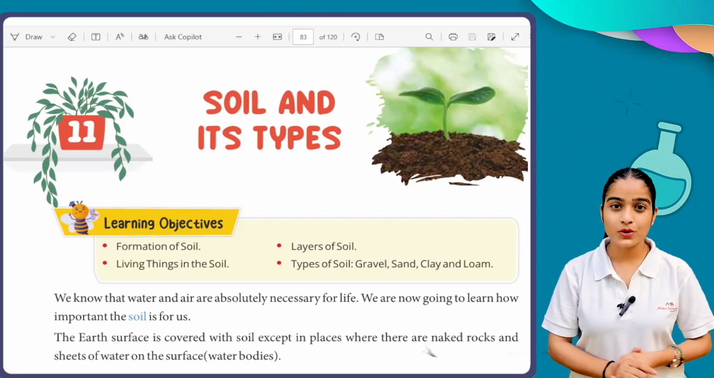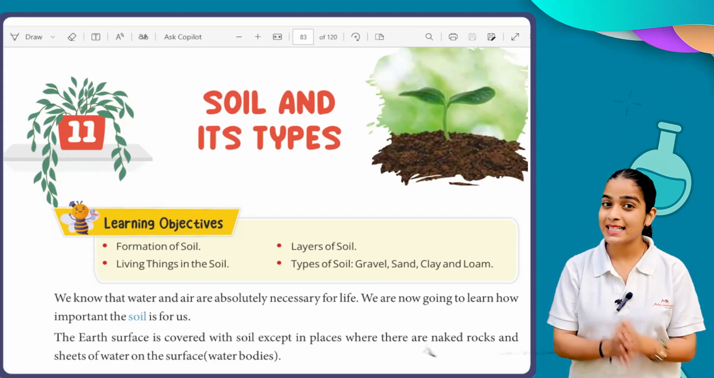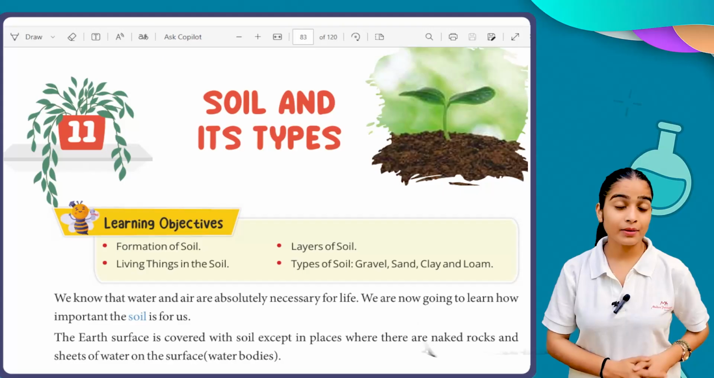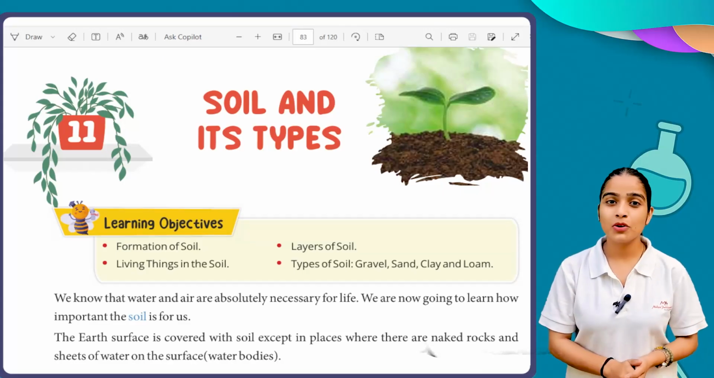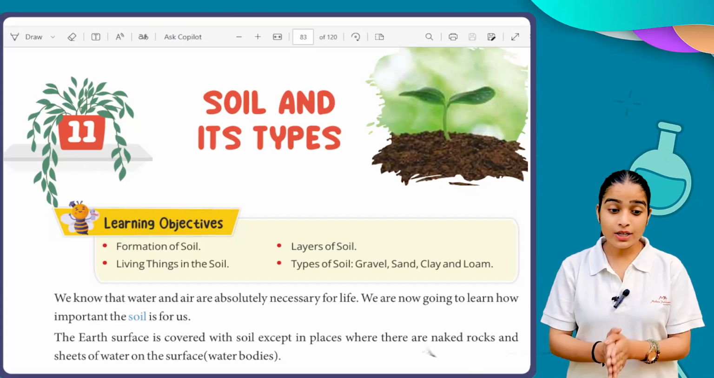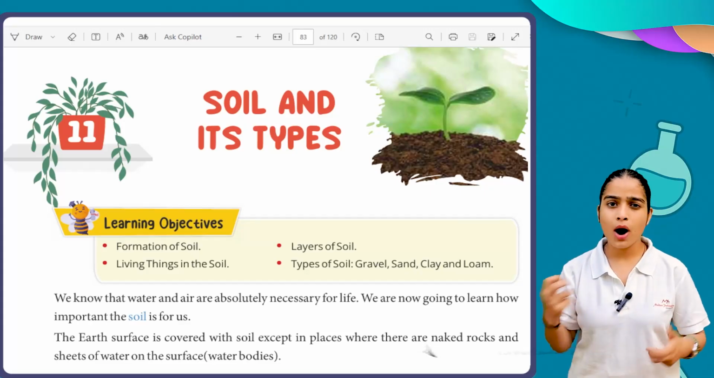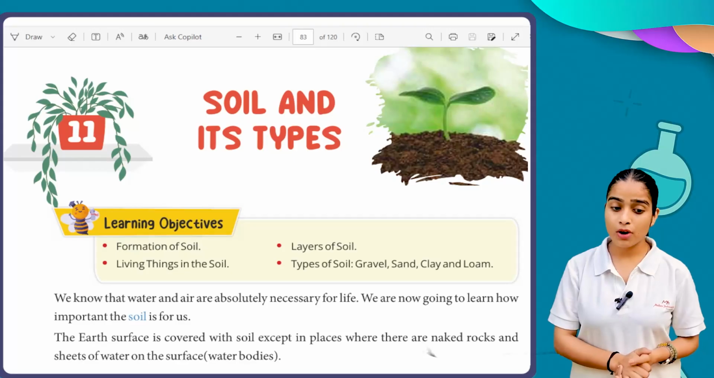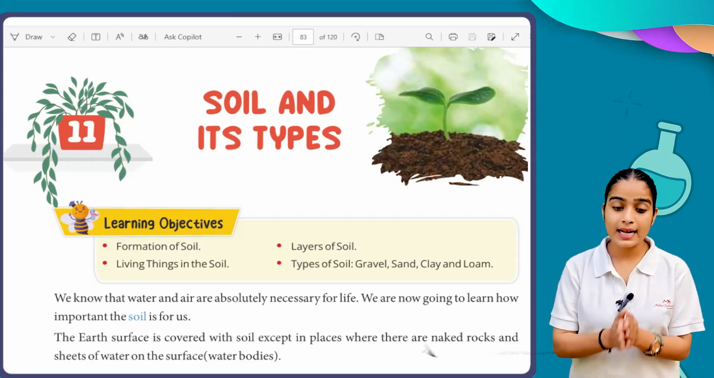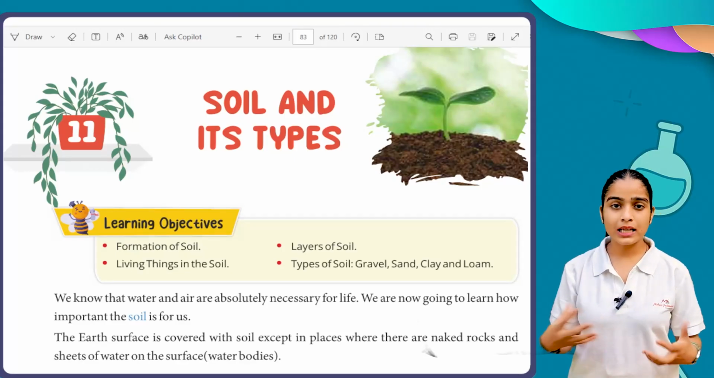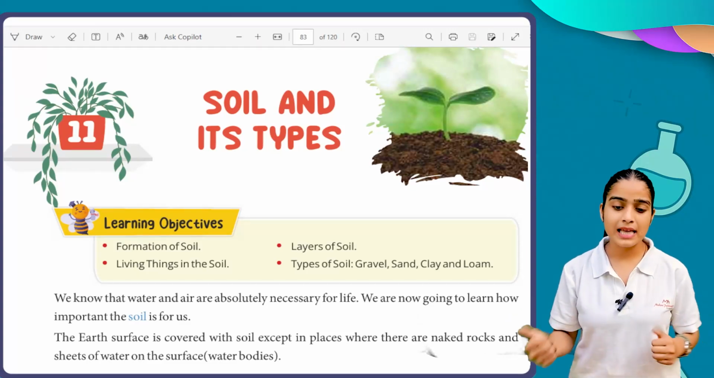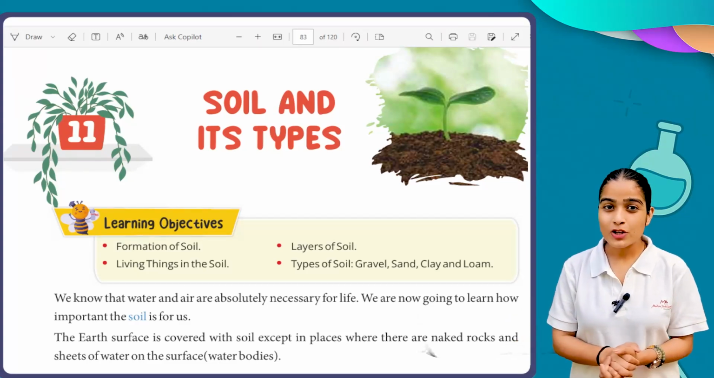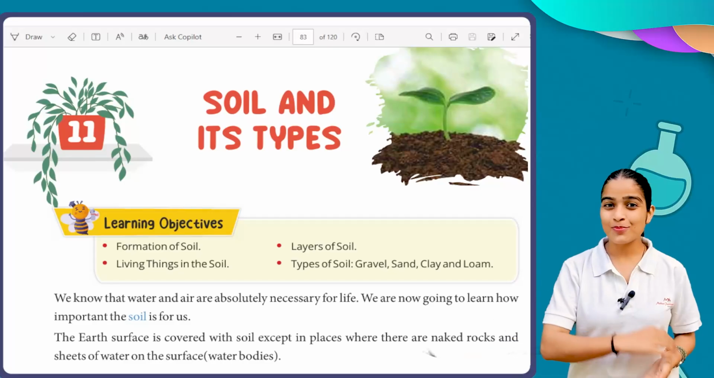Today, we are going to learn about soil and its types. So, let's get started. But before starting this chapter, have a look at your learning objectives. First, we have to learn how our soil forms: formation of soil, next layers of soil, living things in the soil, and types of soil. So what are the types of soil we have? Gravel, sand, clay and loam. So all of you, are you excited? Let's move into this chapter.